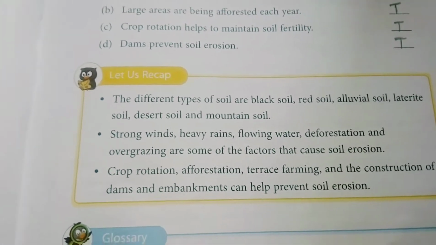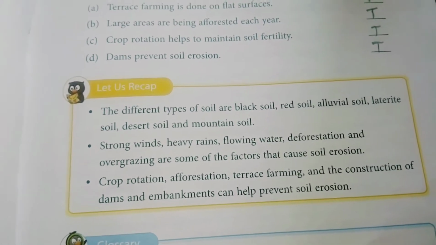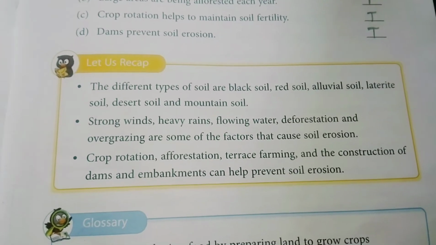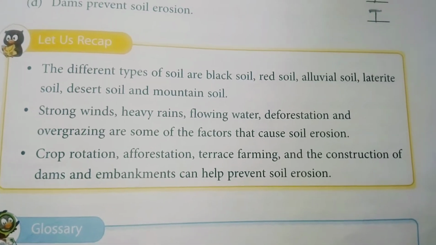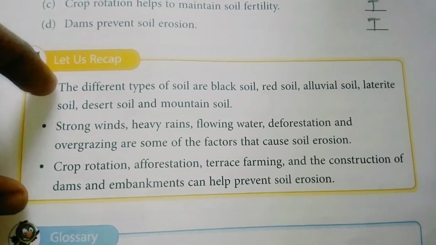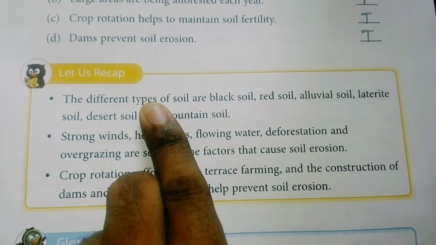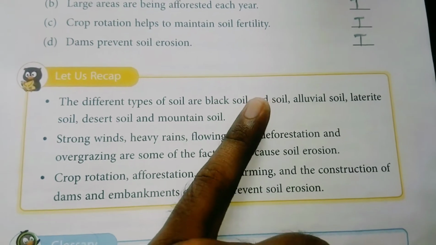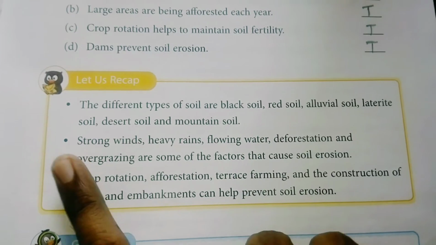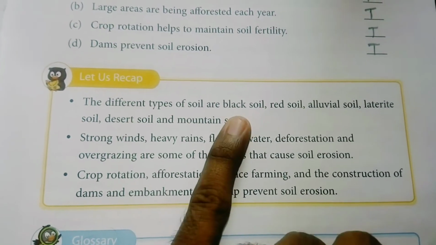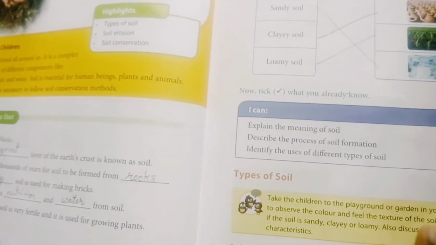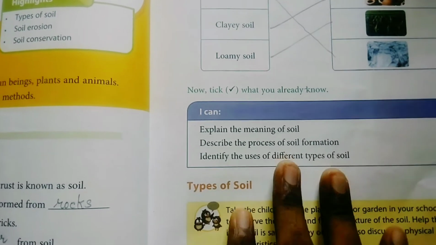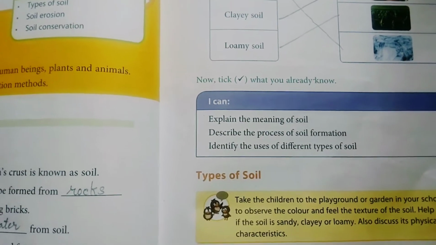The name of the chapter was Soil Resources. As we have learned in this chapter, let us recap the topics. First, we have learned about different types of soil. They are black soil, red soil, alluvial soil, laterite soil, desert soil and mountain soil. We have studied those soils in detail.